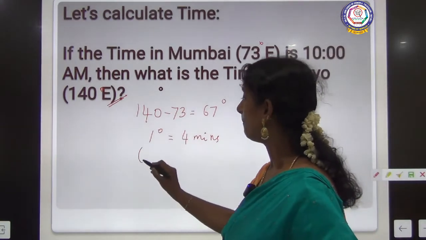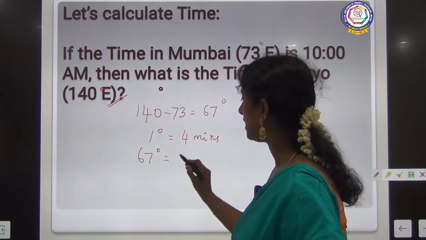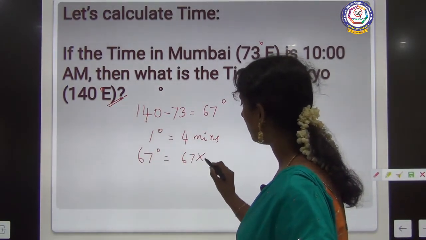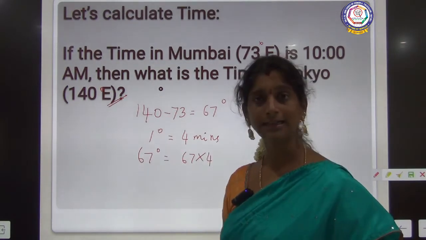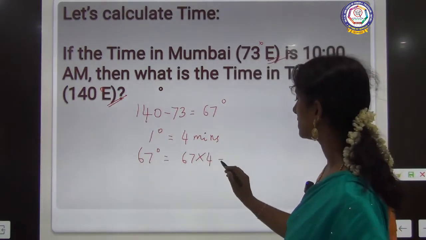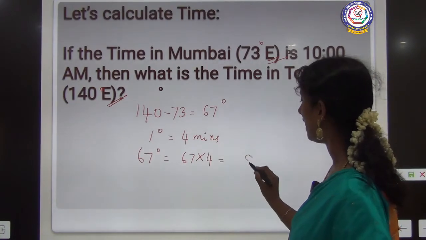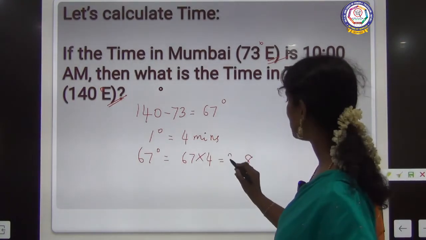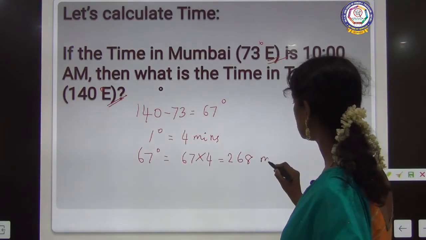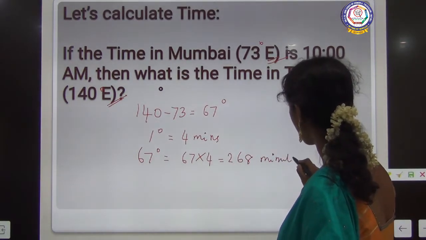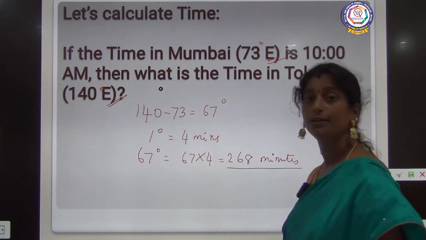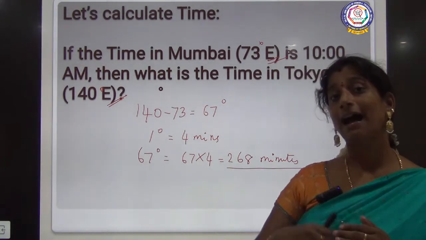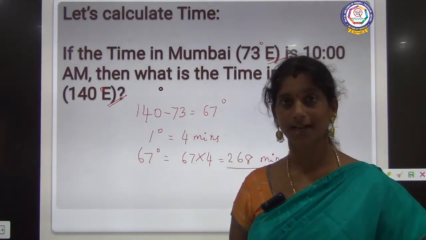So the same way 67 degrees is equal to 67 into 4. Clear? So 67 into 4: 7 4s are 28, 6 4s are 24 plus 2, 26. So 268 minutes. What is this? 268 minutes ahead of Mumbai time, right?